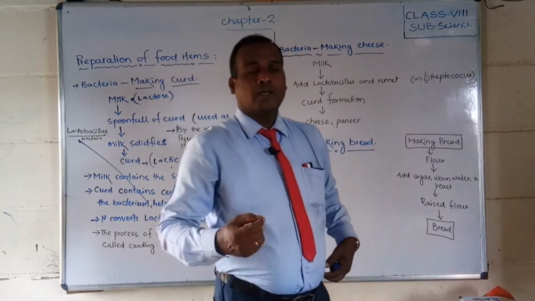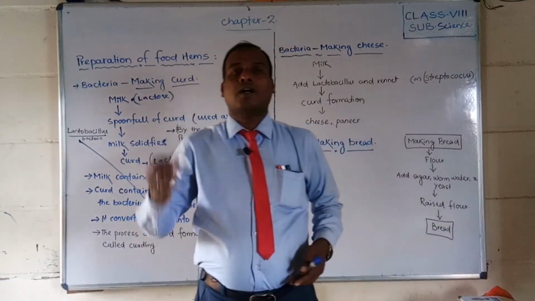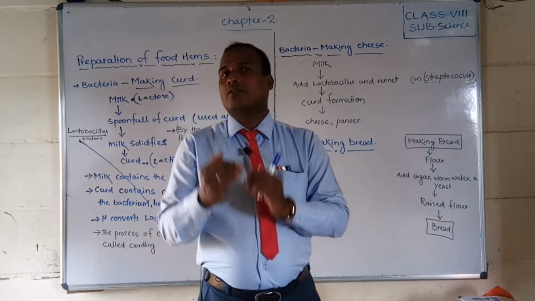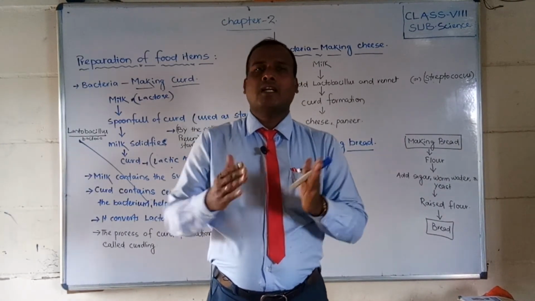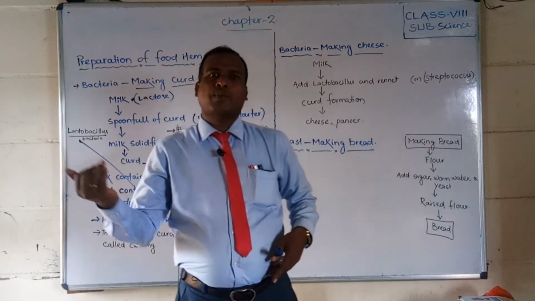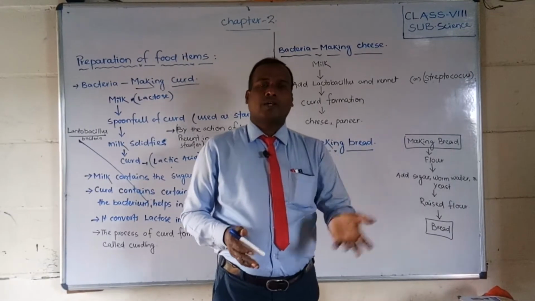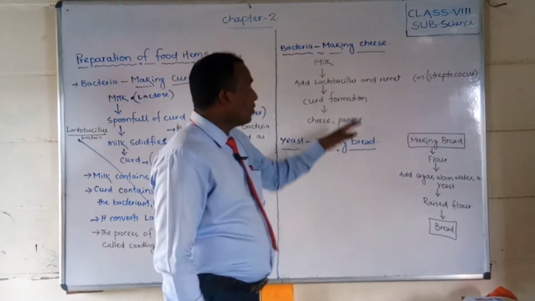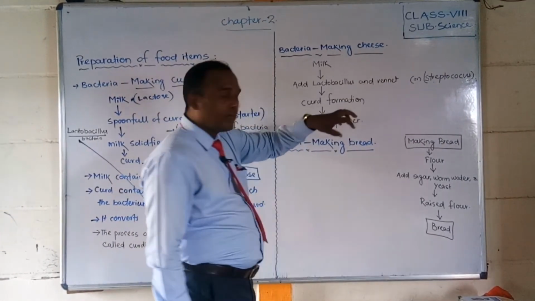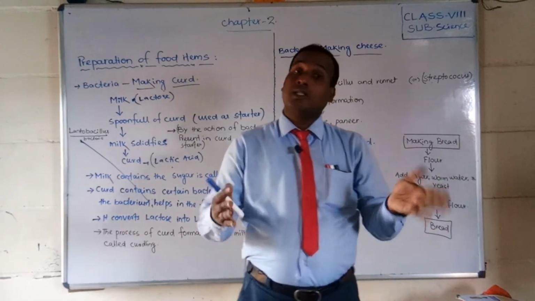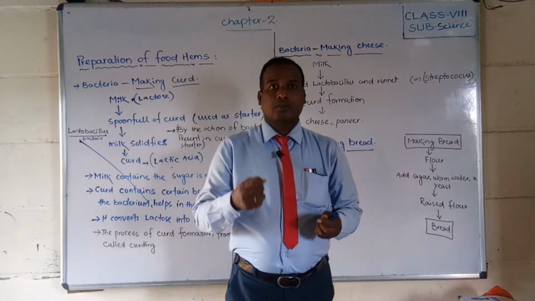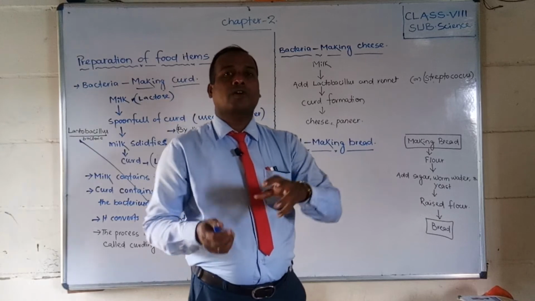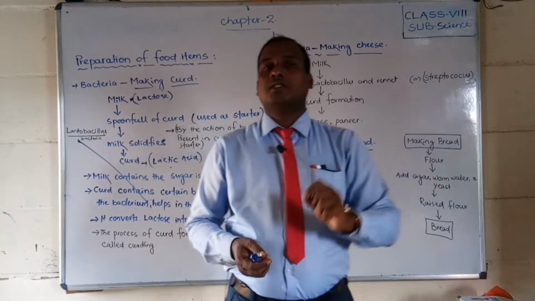Do you know rennet? Whenever a young calf is born, the first milk that comes at that time is called rennet. Nowadays we also get it from plants and by chemical and other ways, but rennet is very essential to make paneer or cheese. Where do we get this rennet? You can ask your mother, and she will explain it to you. Whenever a cow gives birth to a calf, the first milk automatically forms cheese or paneer like that. So that is called rennet.